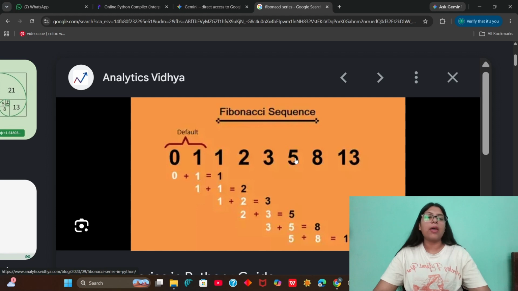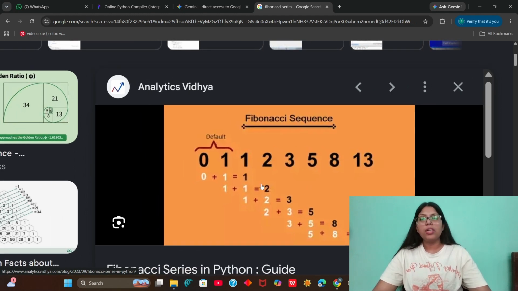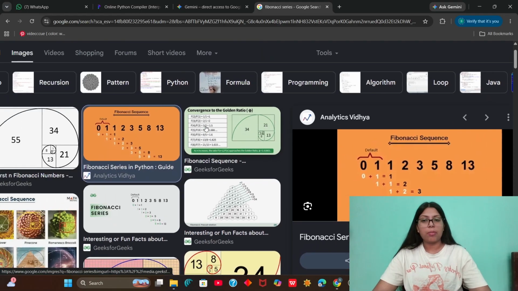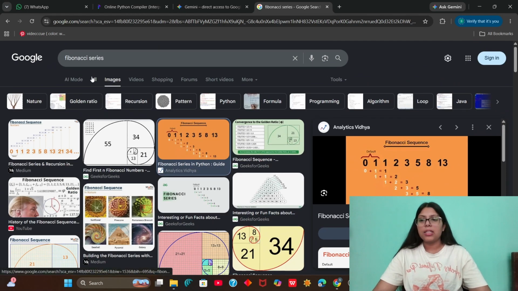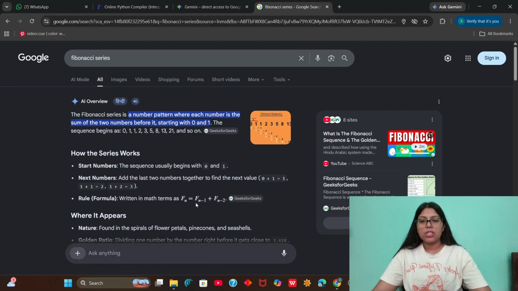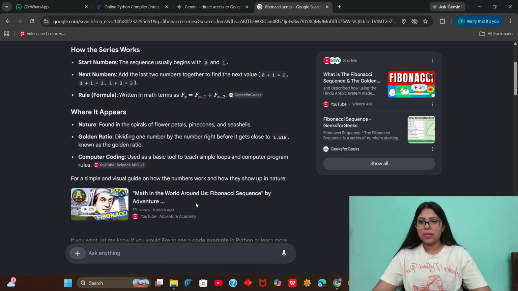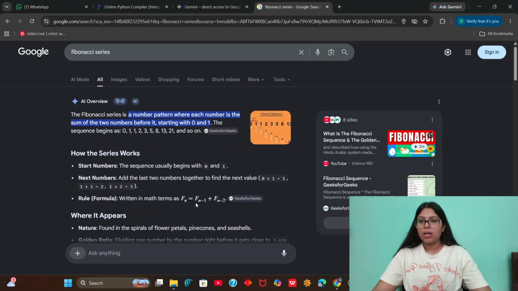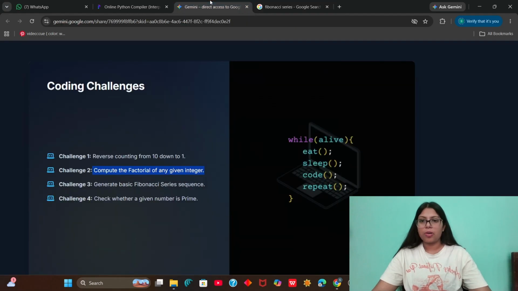Then we add 3 and 5, we get 8. Then 5 and 8 is 13. So what we are doing, we are adding two consecutive numbers to get the next number and then the loop works. So it is a number pattern where each number is the sum of the two numbers before it, starting with 0 and 1. So this is what your Fibonacci series is. Yep. This is the Fibonacci series that we have to understand here.